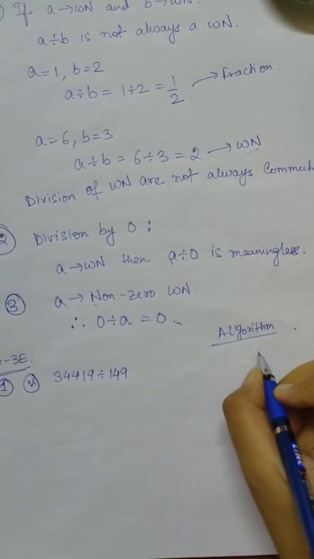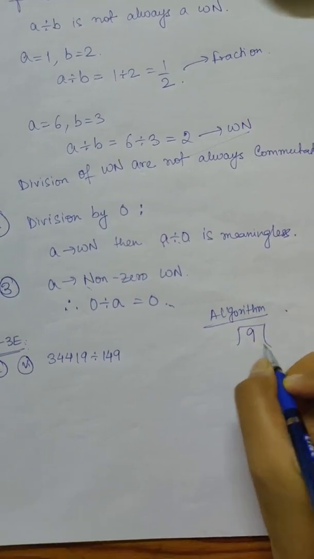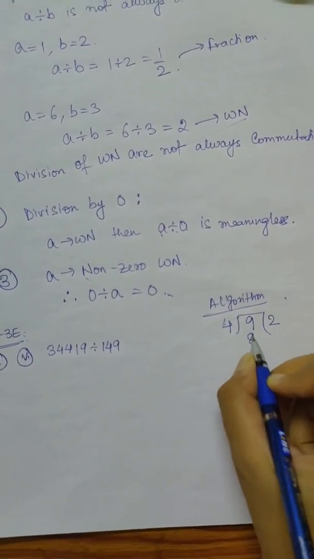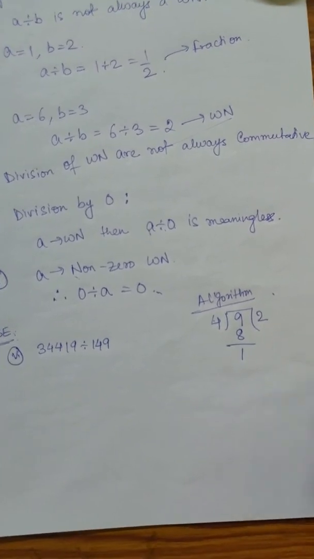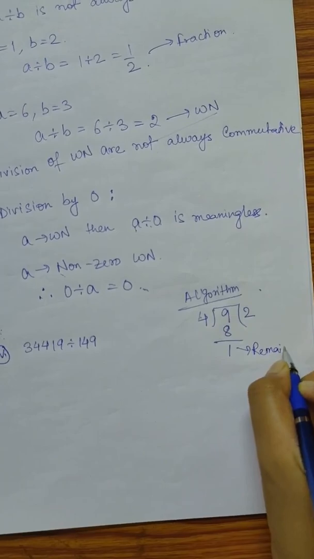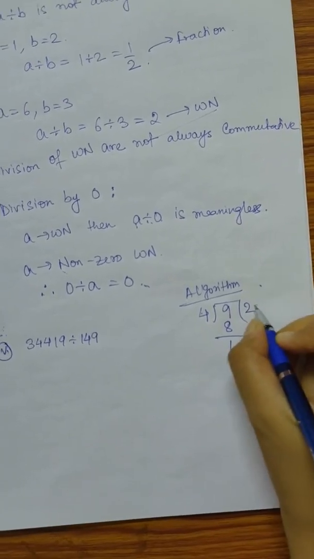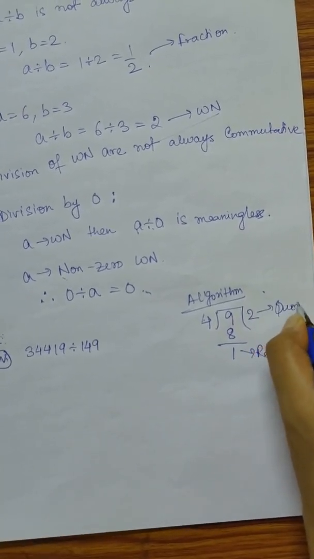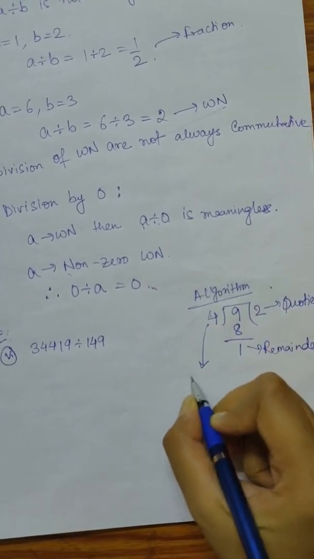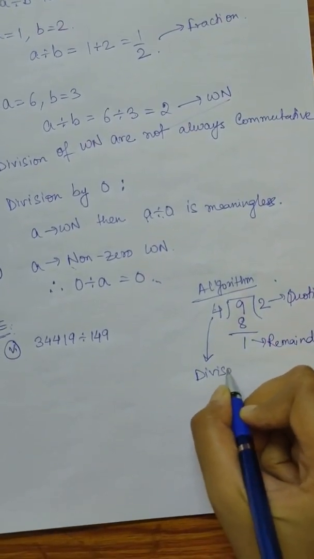Suppose I have the number 9 and I divide it by 4. I will get 4 twos are 8, and there will be one number left, which is the remainder. This number is called the remainder. This number is called the quotient. This number is called the divisor.